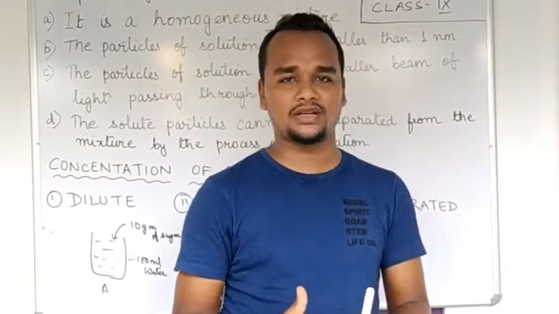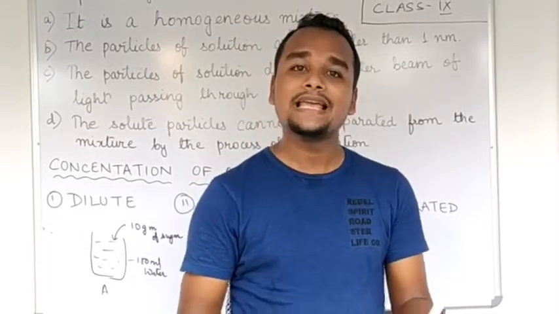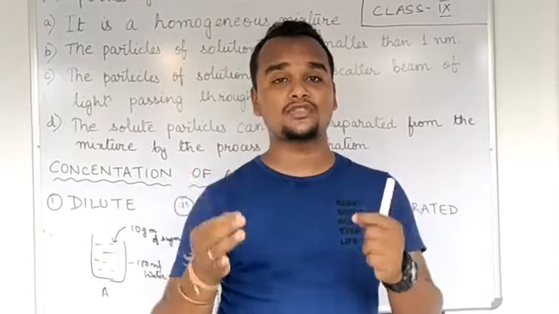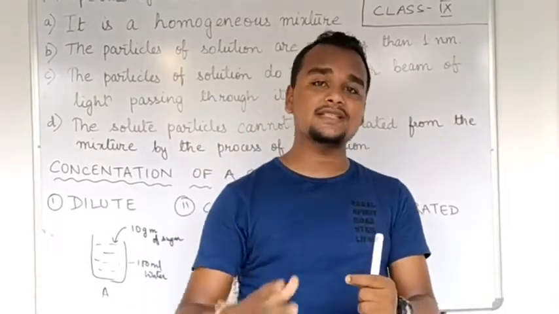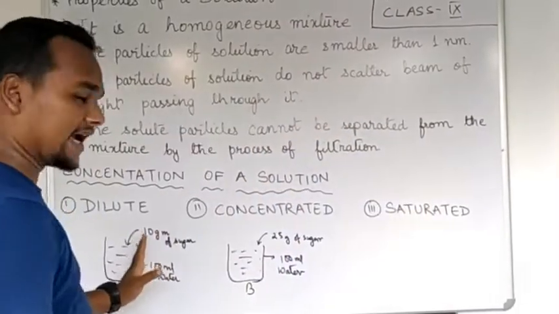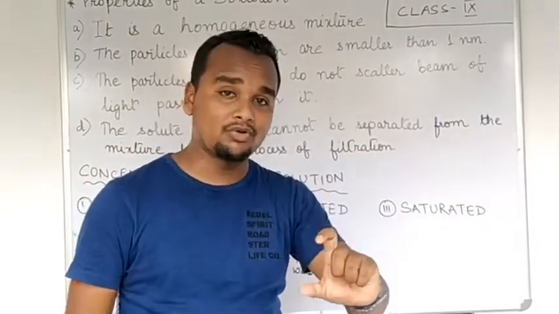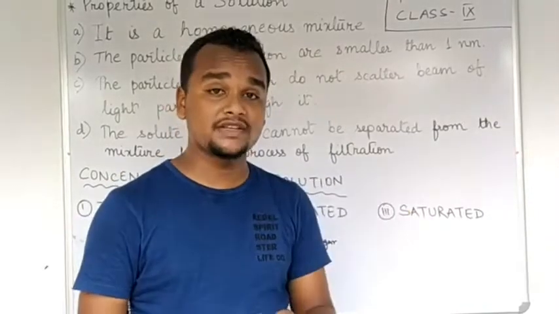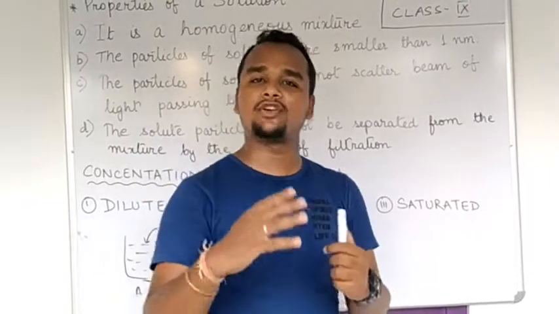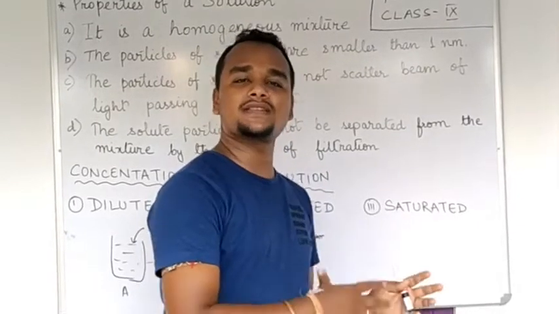So this saturation level is applicable to all kinds of solvents. Is it clear? Each and every solvent has a level up to which it can dissolve the solute, and that level increases with the increase in temperature. Is it clear, everyone? I hope you have understood dilute, concentrated and saturated. Saturated depends upon the amount of solvent in which the solute is being dissolved, and when the maximum level of solute that can be dissolved in a solvent is already dissolved, then it is said to be called a saturated solution.